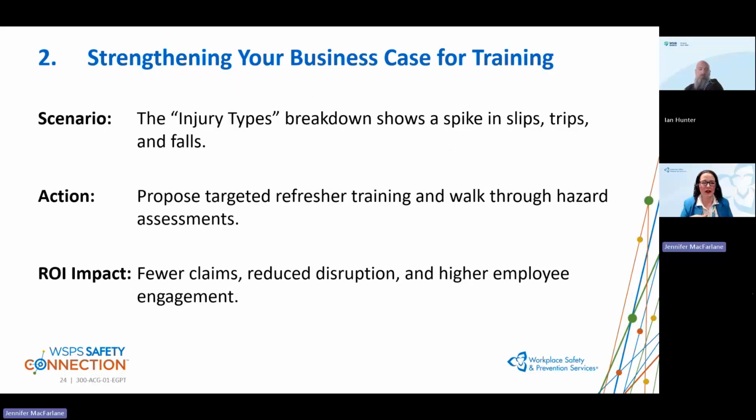Let's take a look at another one. Think about strengthening your business case for training. You know how Ian was showing us the injury types and the breakdown? If you look at that and see slips, trips, and falls at a very high rank, you can use that as part of your action plan to target refresher training and walk through hazard assessments. Your return on investment for that would be fewer claims, reduced disruption to the business, and higher employee engagement as well.